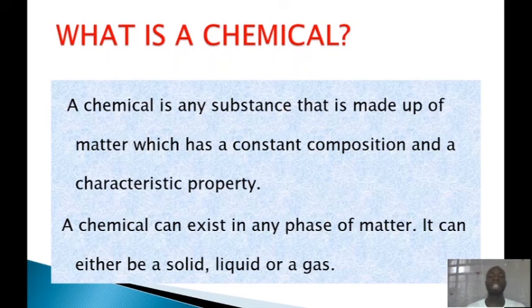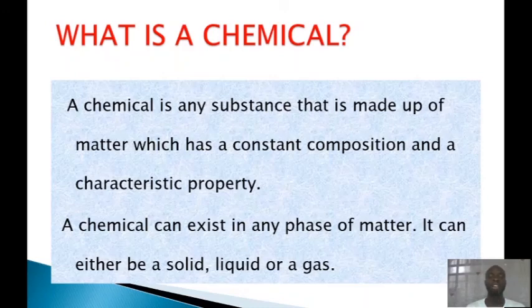We say that a chemical, just like matter, which can exist in three different phases, the solid, the liquid, and the gaseous phase, can also be a liquid, a solid, or a gas. For instance, water is a liquid, and we have considered it as a chemical. Other liquids we can consider as chemicals include kerosene or petrol, which we put in our cars.